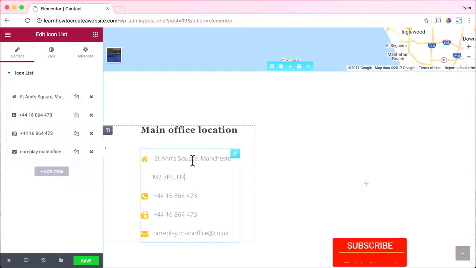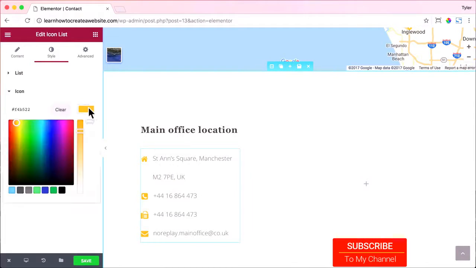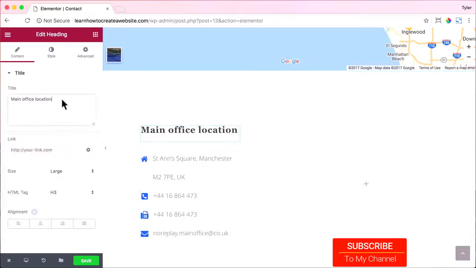And let's click on these icons and go to style and go to icon, and we can change the color, and we can type in our color here if we want. I'm just going to do 2169EF. Then click on the title and change the title to Contact Us.